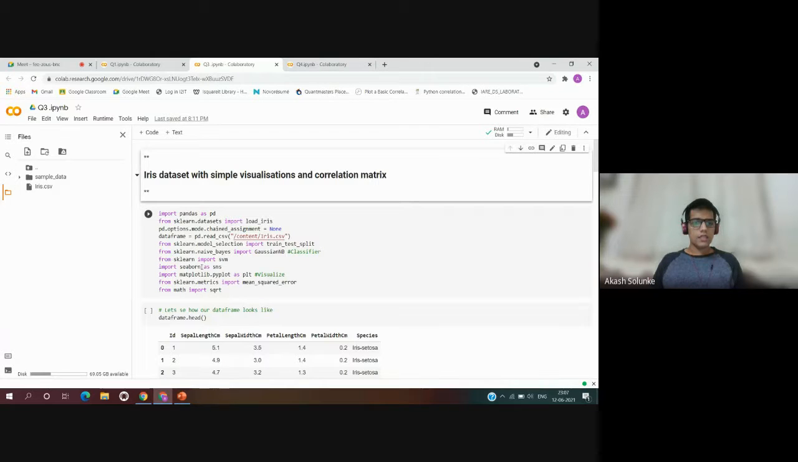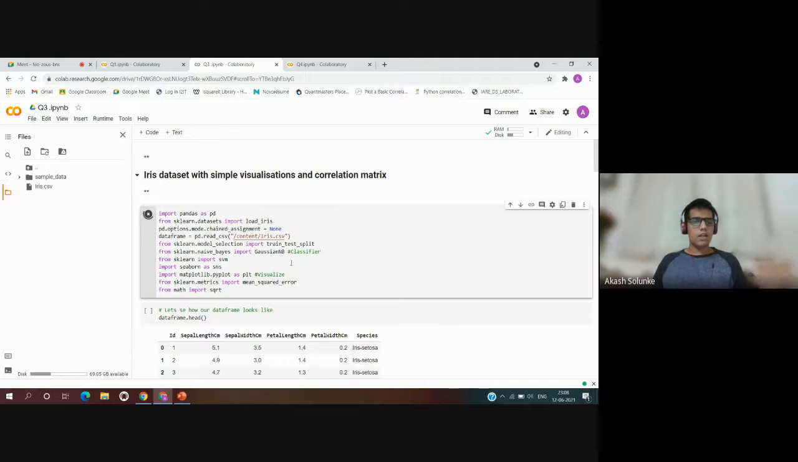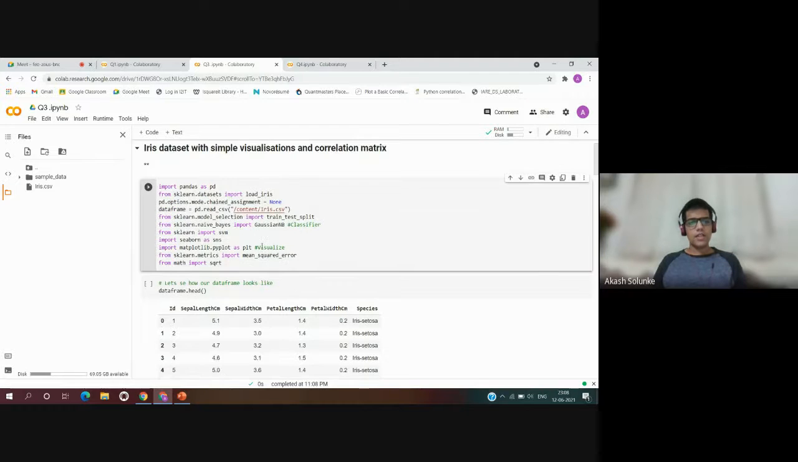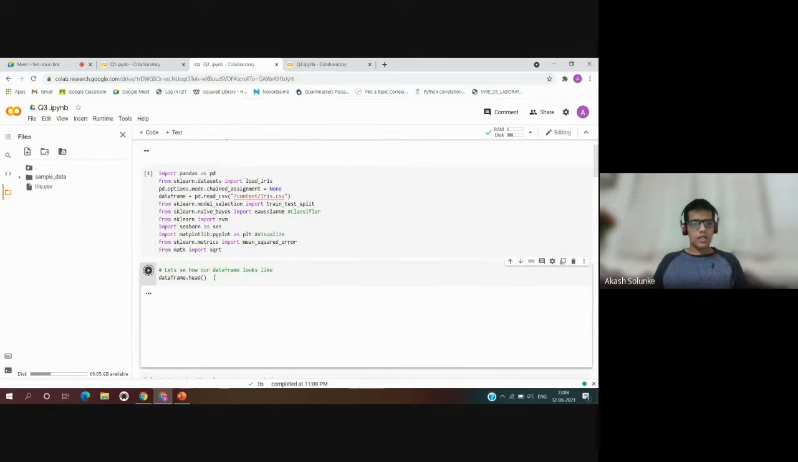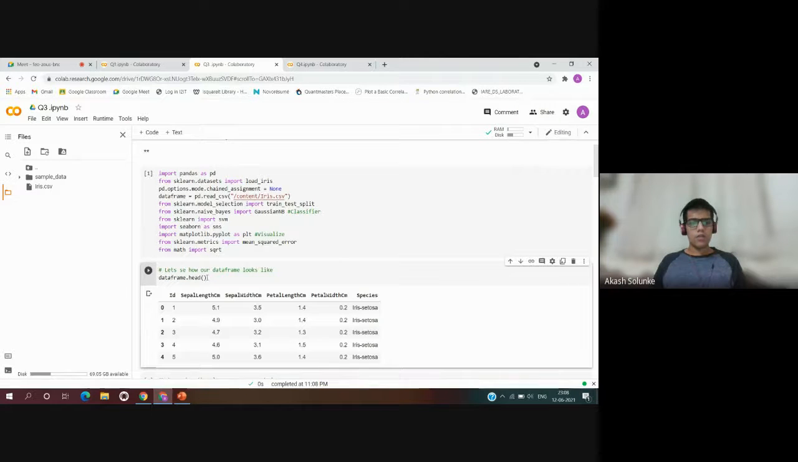It uses from sklearn import svm, that is support vector machine, import seaborn as sns, matplotlib as plt, and from sklearn metrics mean squared error. So here basically we import all the libraries that will be required for this visualization. I've run this and they are imported. So let us move on to the next cell.